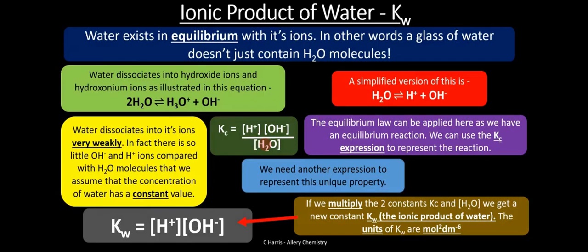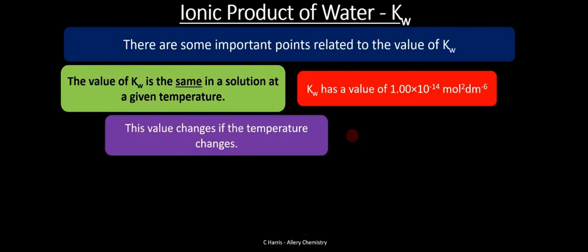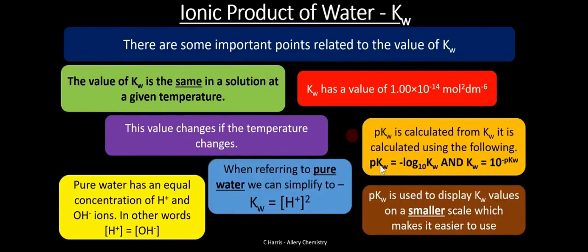Remember what we said for Kc for heterogeneous systems: the concentration of solids does not appear, or the concentration of pure liquids, if you still remember that. Same thing here, because these are assumed to be constant, we remove our H2O and we're left with this.